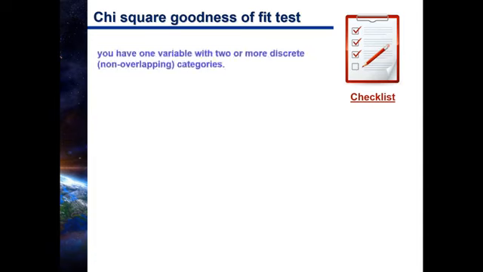And so if we look at the checklist, number one, you have one variable with two or more discrete, that is, non-overlapping categories. So what you really have to take away from this first criteria is that you're only looking at one variable. That variable has categories, and the categories don't overlap.